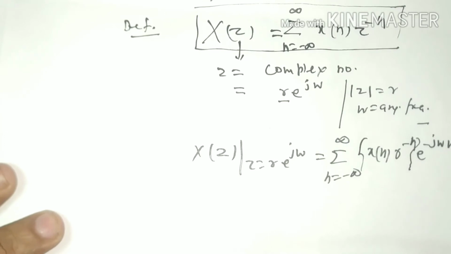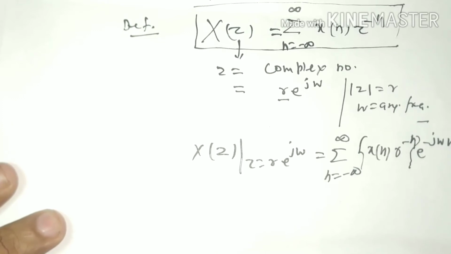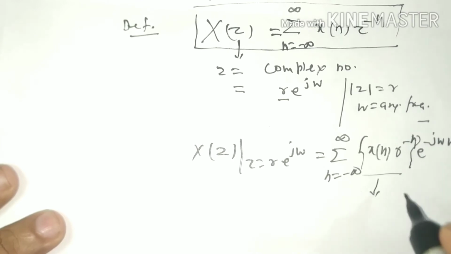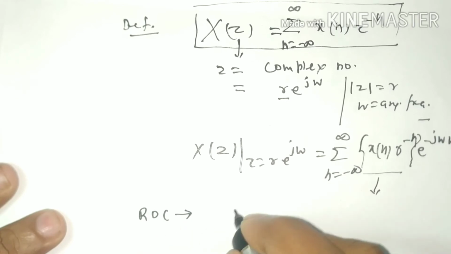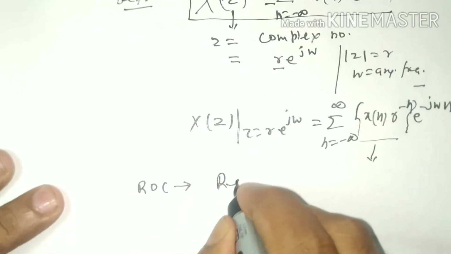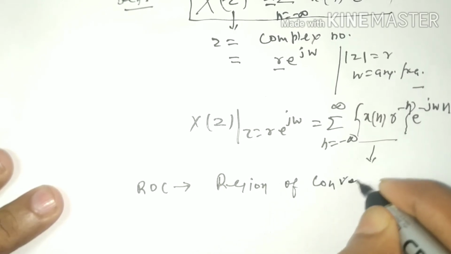is there any limitation of Z transform? Yes, there is some limitation. Z transform must have some fixed value. It gives a fixed value only when this term converges at some particular point. So another term introduced is called ROC, region of convergence.